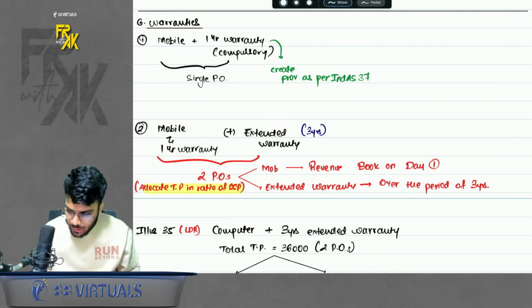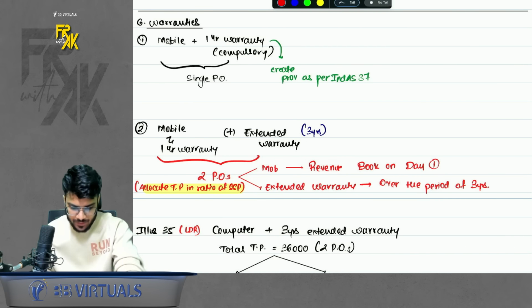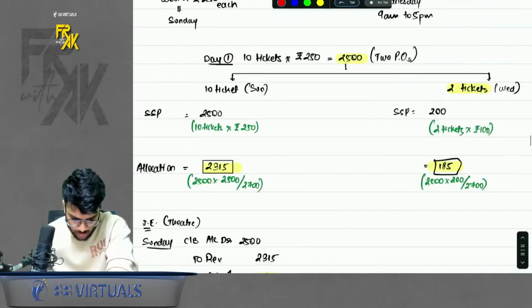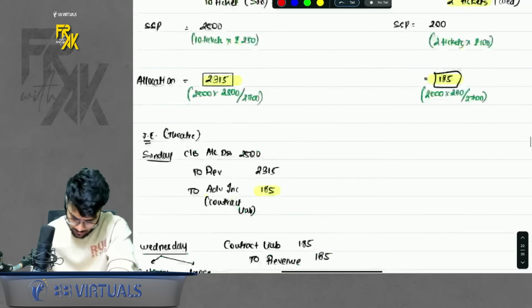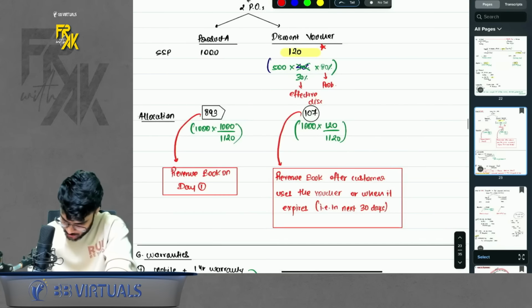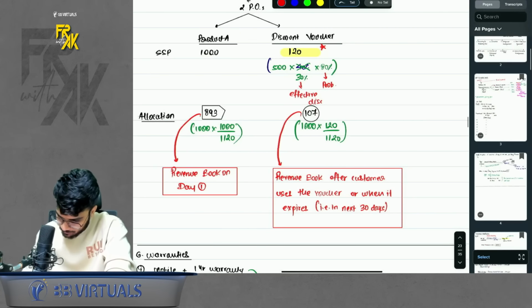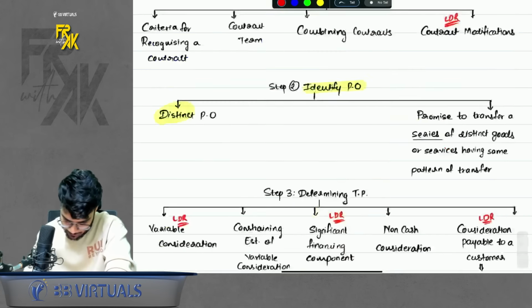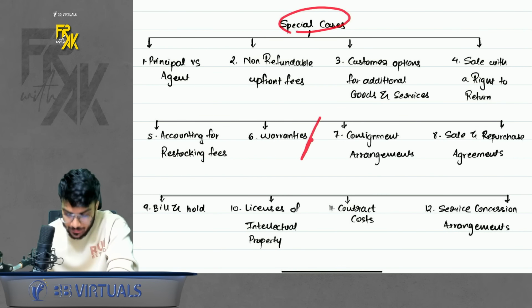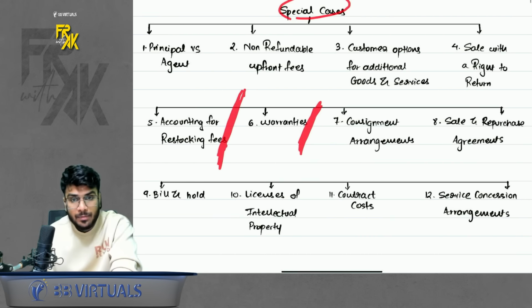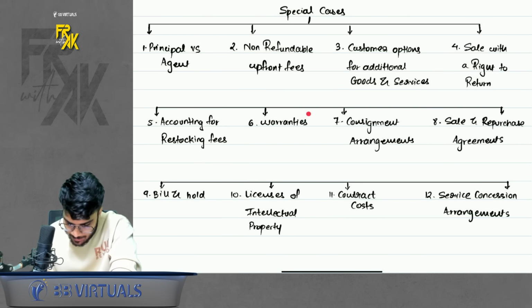So guys, let's continue with the revision. I guess we had completed the revisions till restocking fees. We did till here. Now if I want to show you the chart, it is something like this. So we were under special cases and we completed till here. Sorry, not here, till point number 5. Now we will continue with this point, warranties.